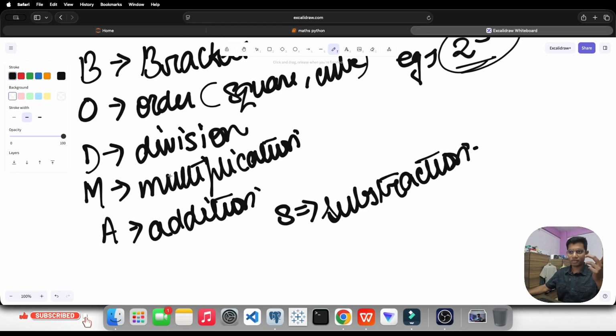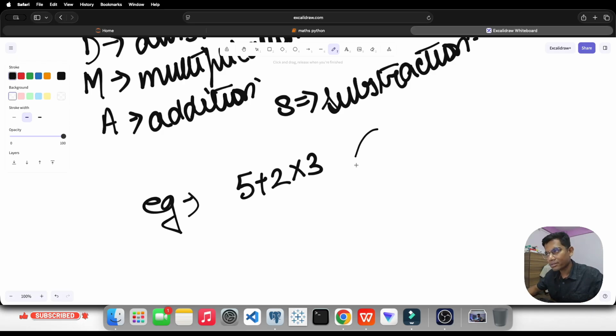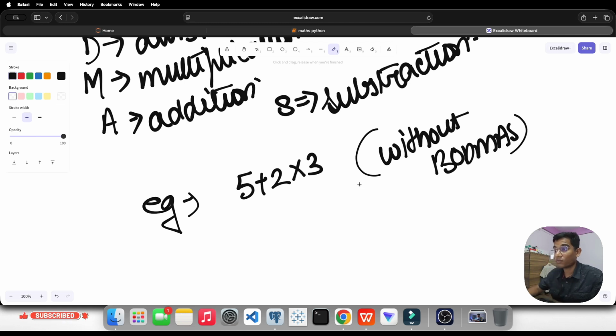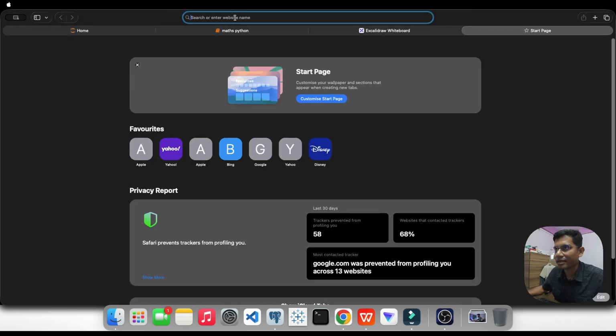If in a mathematical expression, for example, suppose this is the basic mathematical expression, let us solve this without using BODMAS and see whether we get the correct answer. Let's check. So first thing first, it's 5 plus 2. Let's do it. 5 plus 2 is 7. 7 into 3 is 21. Okay.